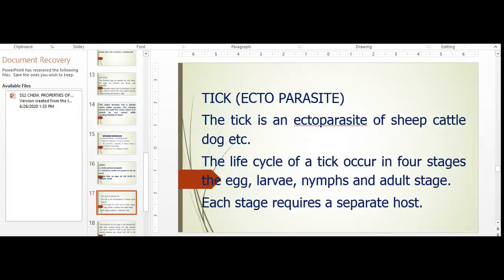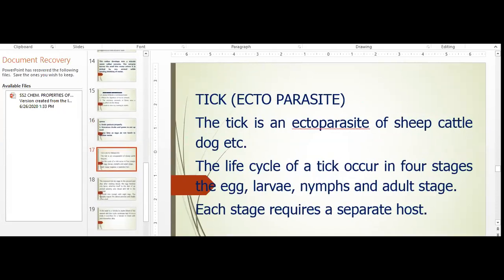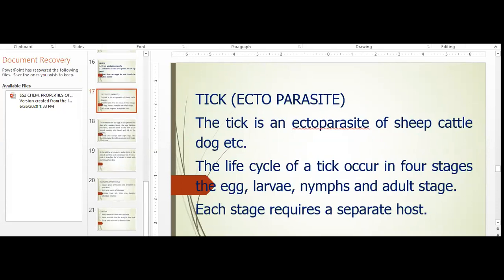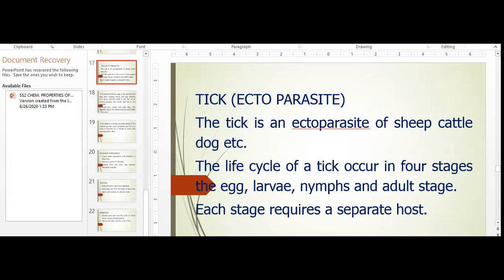Now, the last one, please. Let's go to tick. I took two endoparasites and one ectoparasite. So this is an ectoparasite. I'll be fast because of our time. They will get the note sent to you. Tick. A tick is an ectoparasite. It lives on or inside the fur, that's on the skin of sheep, cattle, dog, etc.